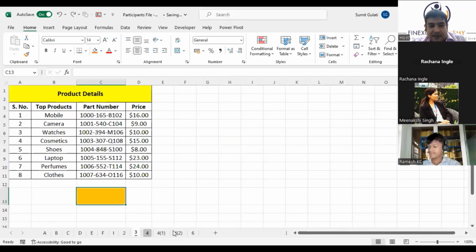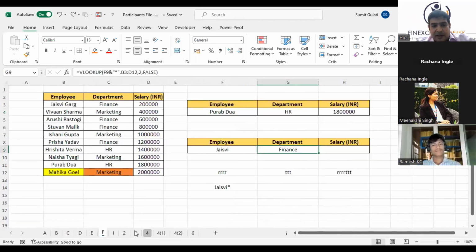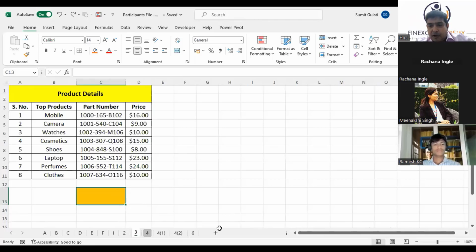Come to worksheet 3. One more trick before we talk about the basics of XLOOKUP, which is very important and very interesting because a lot of industry has now started using it. If I ask you how many worksheets, these are your worksheets. Can you tell me how many worksheets of data I have given you?